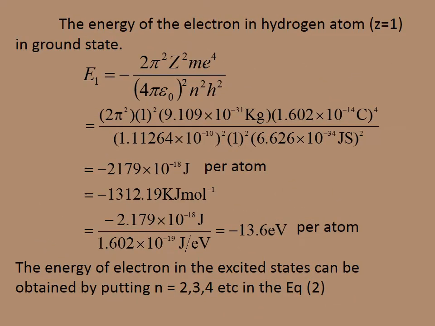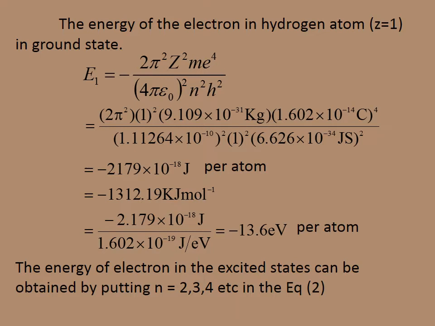The electron in the hydrogen atom, Z equal to 1, in the ground state. E1 will be equal to... there is a very important calculation, and based on this calculation you can expect more questions in the PGT, TRB as well as polytechnic examinations. The energy of the electron in the ground state, E, will be equal to minus 2 pi square Z square m e power 4 divided by (4 pi epsilon 0) whole square n square h square.